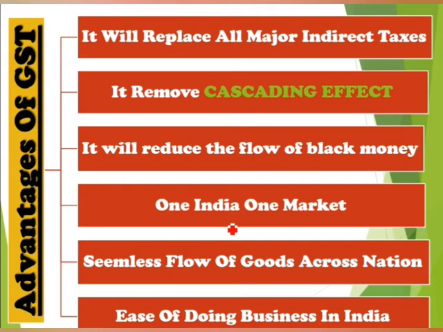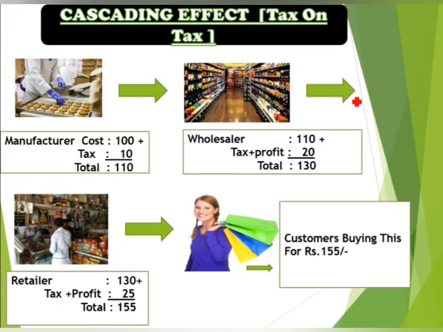Some major benefits: it will replace all major indirect taxes, as we have already discussed, such as those levied by the central and state governments. And the next point is that it removes the cascading effect. Cascading effect is a situation when taxes are imposed on previously charged tax. In simple words, it means tax on tax.